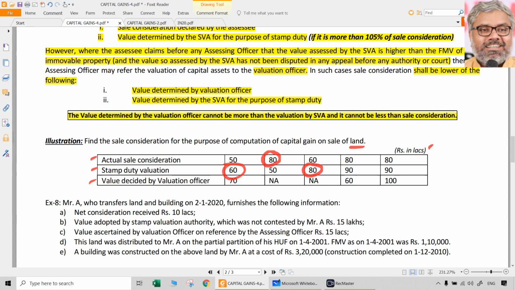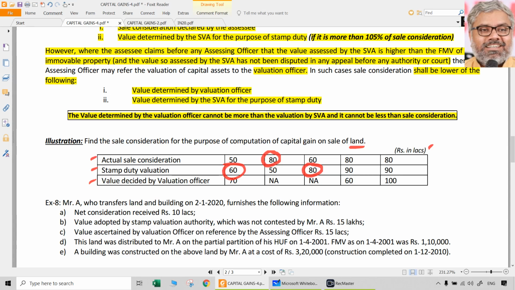Fourth scenario, actual sale consideration 80, stamp valuation 90, value decided by valuation officer is 60. So when value decided by the valuation officer is less than actual sale consideration, that cannot be taken at all. So first thing first, understand the steps carefully. First we will take actual consideration and stamp duty valuation, whichever is higher.